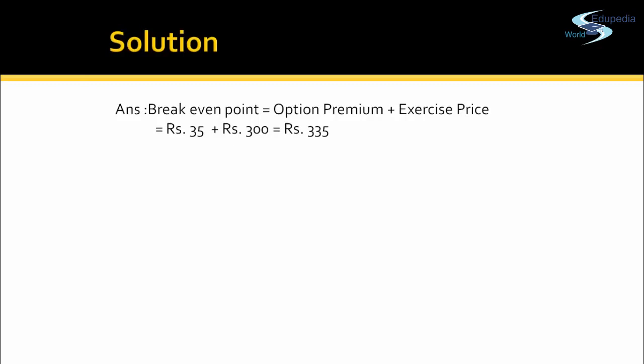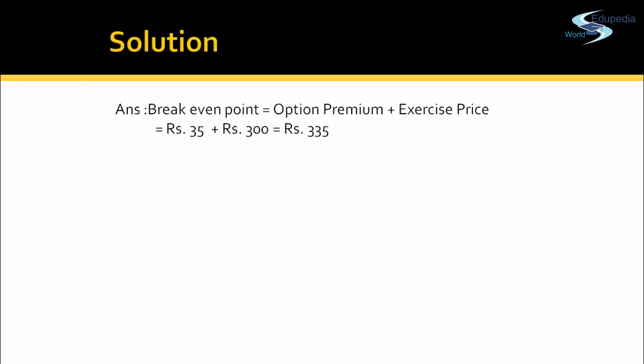And now what about the profit? Whenever the price is above 335, he is going to exercise his option. So the profit is unlimited. Let's say if the price is 400, then he will have a gain of 65 rupees. So whatever the price rises to in that time span, there is no limit on the profit. And for the loss, there is a limit. So the loss for an option holder is only equal to the premium amount he has paid. However, for gain, there is an unlimited gain.